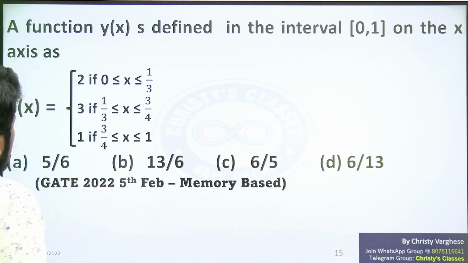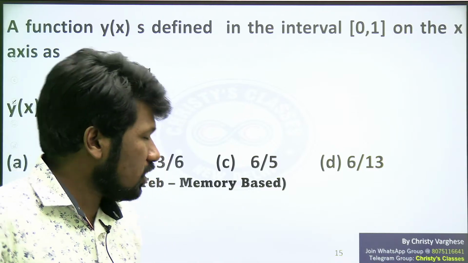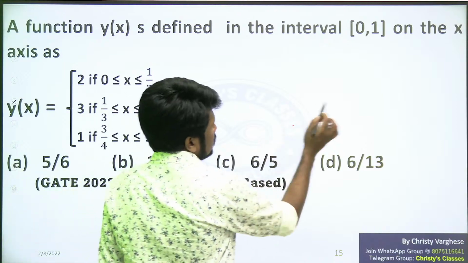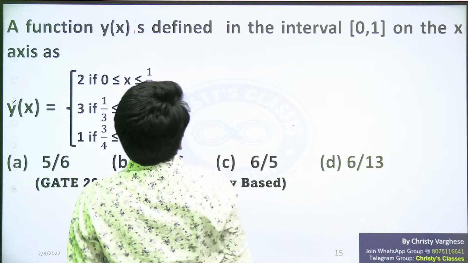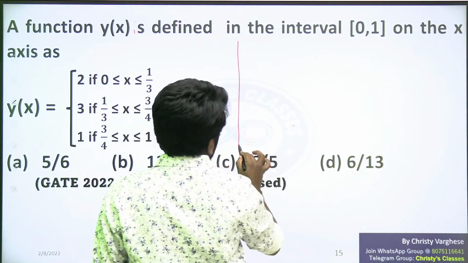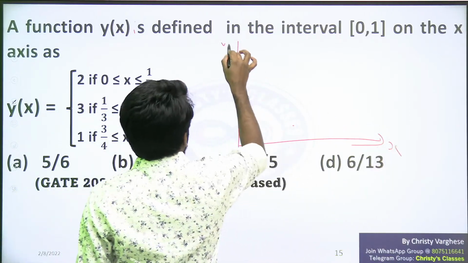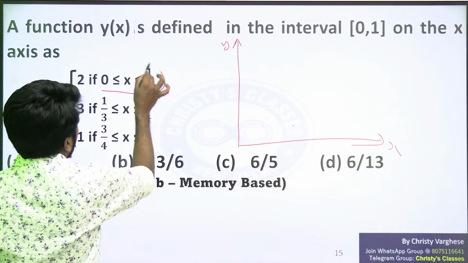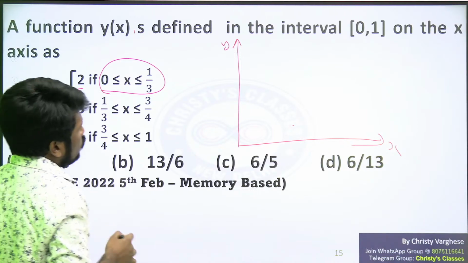Here, draw the picture, then it is so simple actually. It's kind of a data interpretation question with some geometry idea in it. So I will explain. A function y of x is defined in the interval 0 to 1 on the x-axis. So if this is the x-axis and this is the y-axis, from 0 to 1 by 3, y of x is 2 itself.